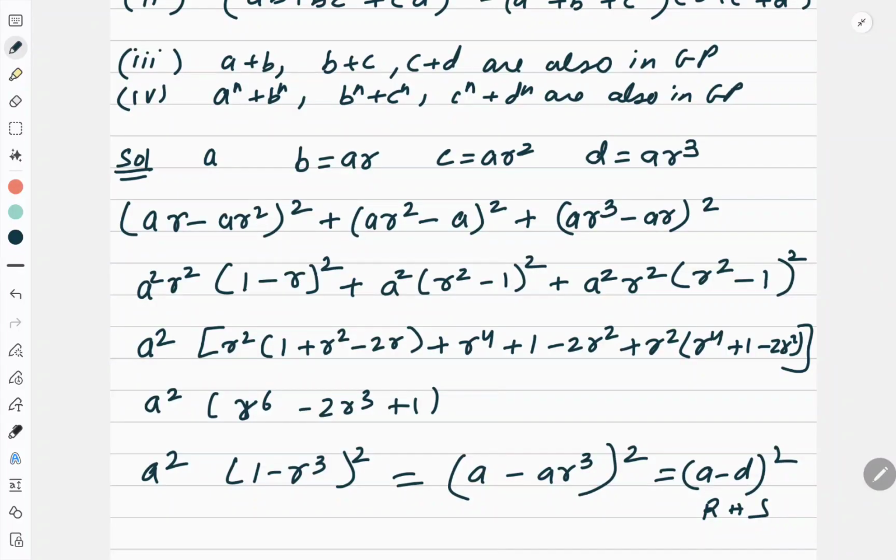Right? So what exactly is the concept? You just assume your a, b, c, d like this and put them in the left hand side and easily you will get the right hand side. All this type of question can be easily done; you just have to put the values and simplify. So I will leave these 2 questions for you so that you can solve them. They are very, very easy.